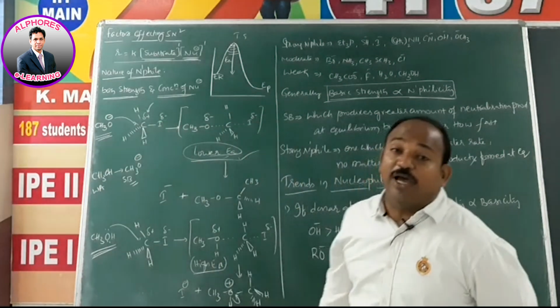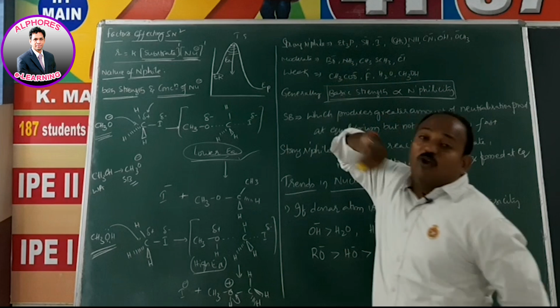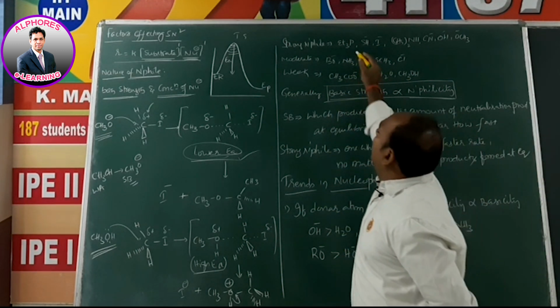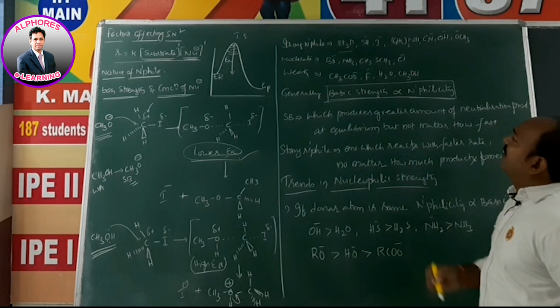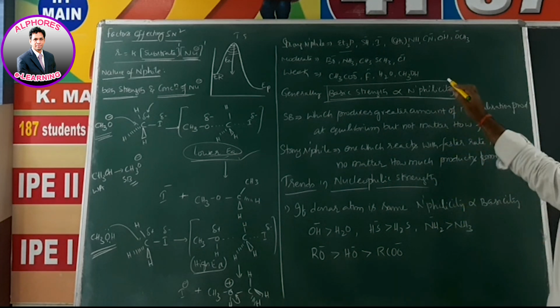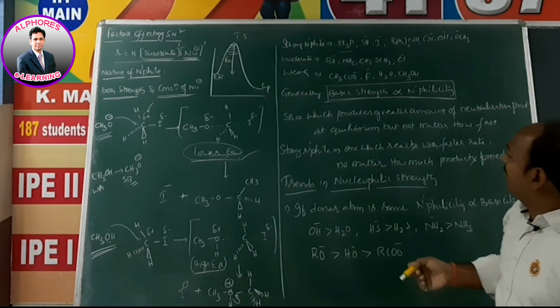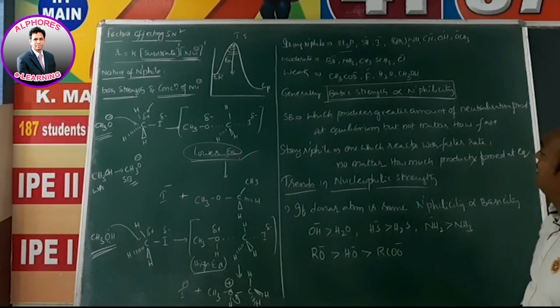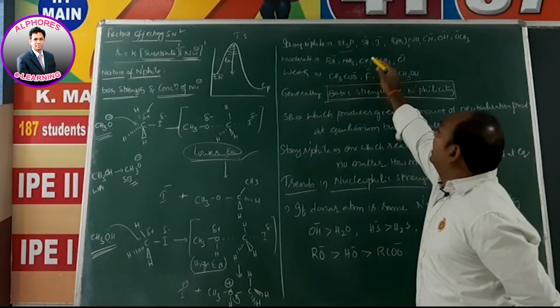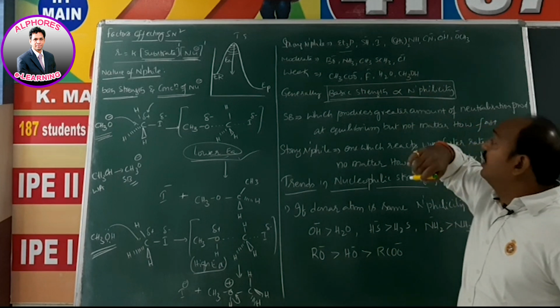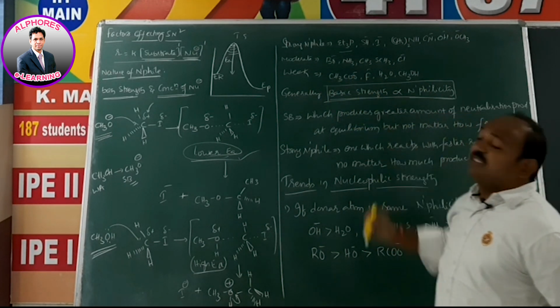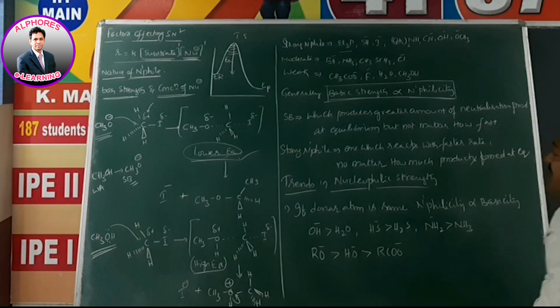Now, what are strong nucleophiles, and what are weak nucleophiles? In the list of strong nucleophiles you observe: triethylphosphine, SH minus, I minus, diethylamine, CN minus, OH minus, OCH3 minus. If you observe, all these are good bases. And moderate nucleophiles are Br minus, NH3, dimethyl sulfide CH3SCH3, and Cl minus. And weak nucleophiles are CH3COO minus, F minus, H2O, CH3OH.